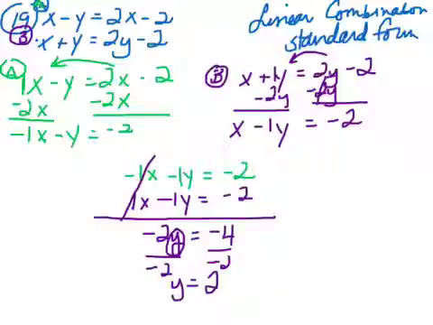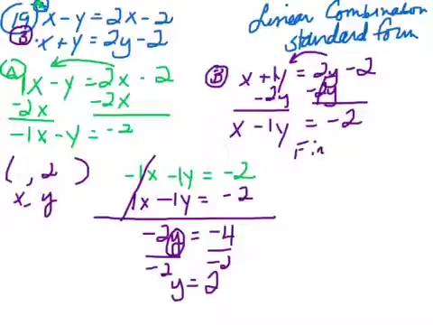Now, if you remember, my answer is a point. It has an x part and it has a y part, just like the first one. And my y here is 2, and I need to find the x. So let's go find x. Let me do that in black, just so that it sticks out a little bit, since I'm having to use every bit of my pad here. It's kind of hard to go to a new slide. I can't go back and look, and so it's always easier to work with the information in front of my face, just so you know why I'm not going and getting a new slide.